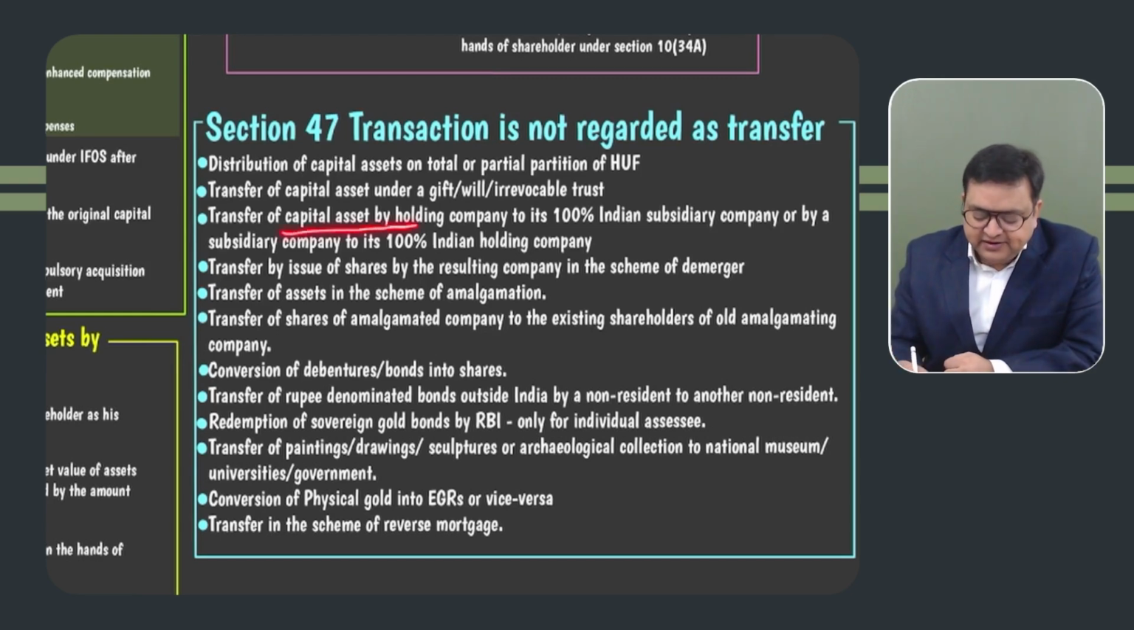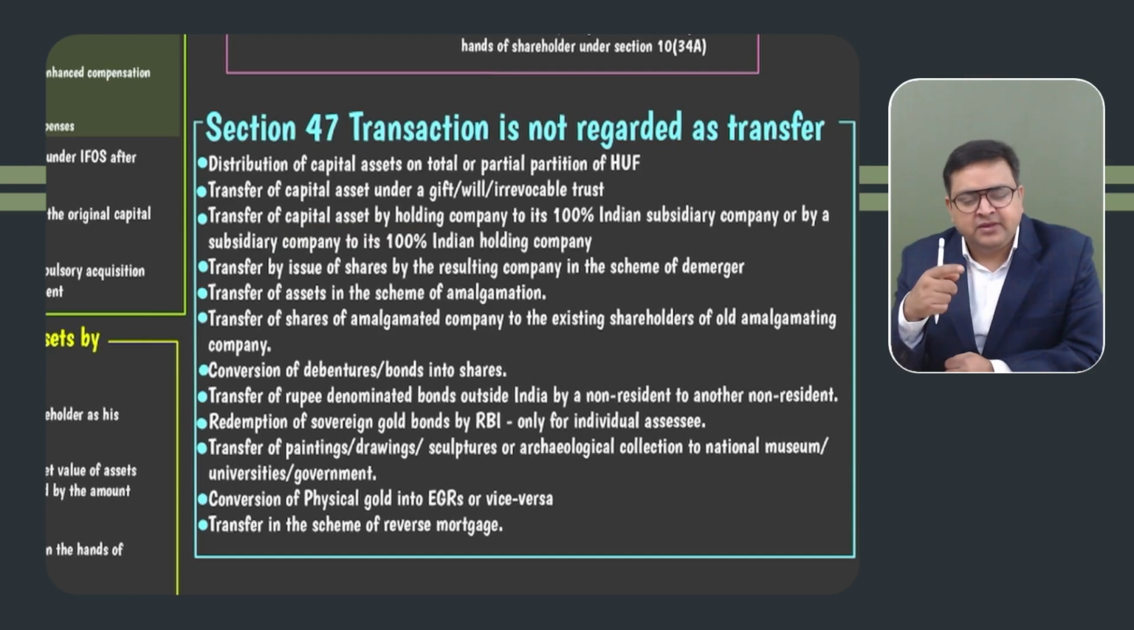Now, transfer of capital asset by a holding company to its 100% subsidiary company, provided the subsidiary company is an Indian company. The receiver company should be an Indian company, or vice versa. Subsidiary company is giving a capital asset to the 100% holding company. If it is just a holding company, then no capital gain will arise. It should be a 100% holding company. 99% no, it should be 100% holding company, right?